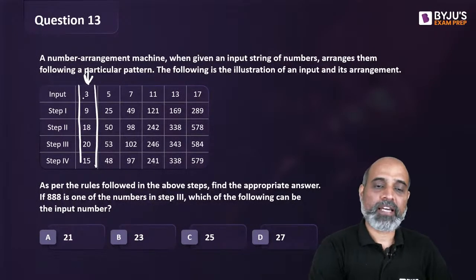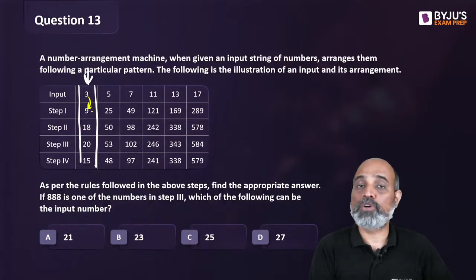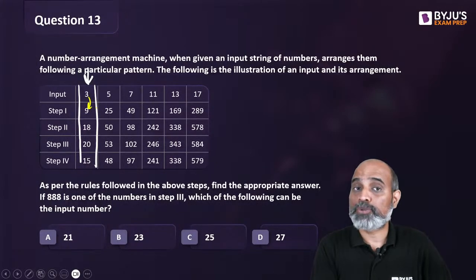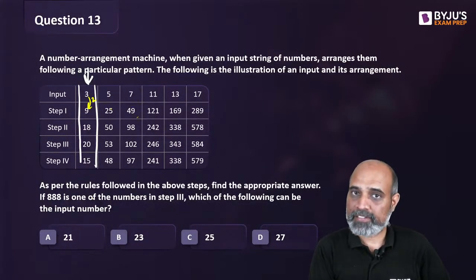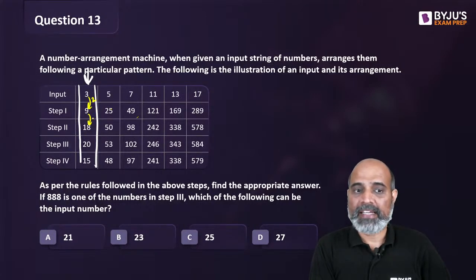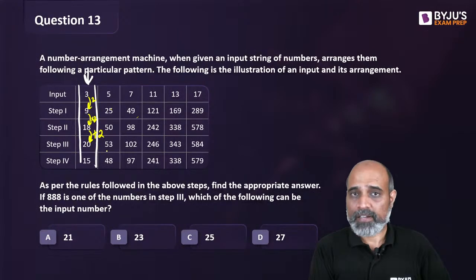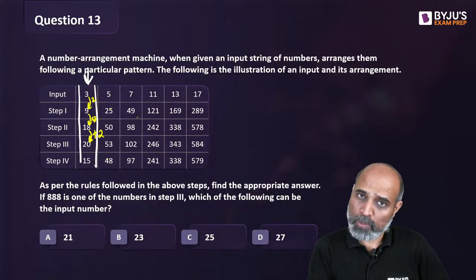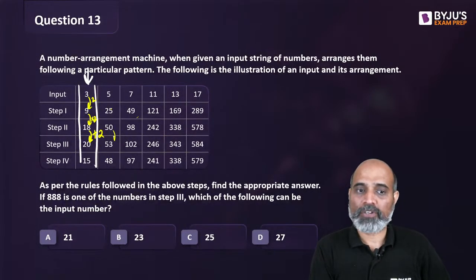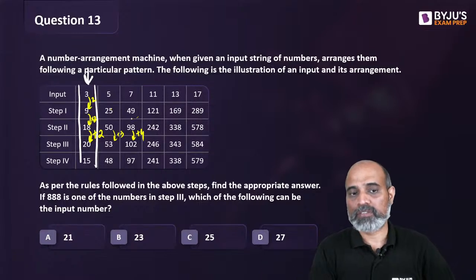3 becomes 9. So if 3 becomes 9, it could be into 3 or it could get squared. So बाजू वाला भी check कर लो, you will realize it's getting squared. 9 becomes 18. This is getting doubled. 25, 50, 49, 98 double हो रहा है. 18 becomes 20. So 2 is getting added. Right? Double square वगैरह तो नहीं है. 2 add हो रहा है. 50, 53 हो गया तो इधर को 3 add हुआ. 98, 102 हो गया तो इधर को 4 add हुआ. So we are adding consecutive numbers.